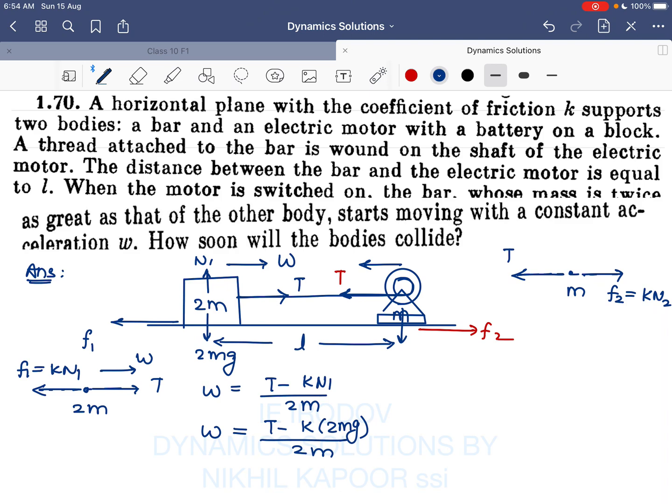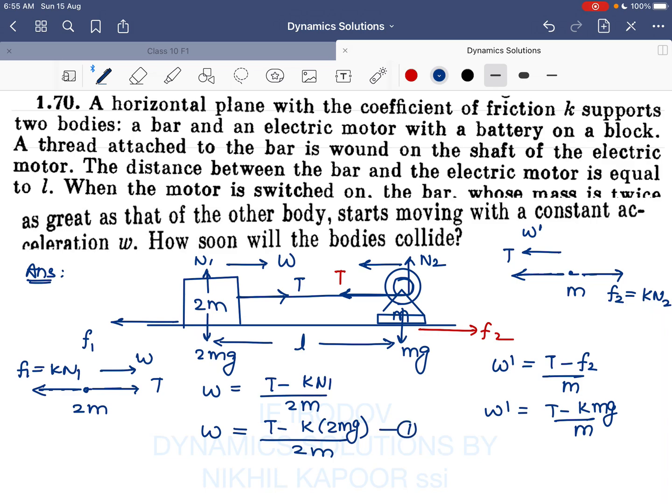Here the action on the surface is mg, so the reaction N2 is also equal to mg. Let us say this acceleration is w dash. So w dash will be equal to T minus f2 upon m, which is T minus k into mg, upon m.